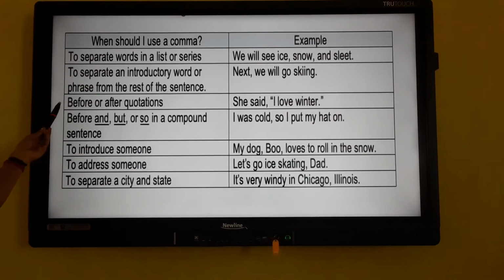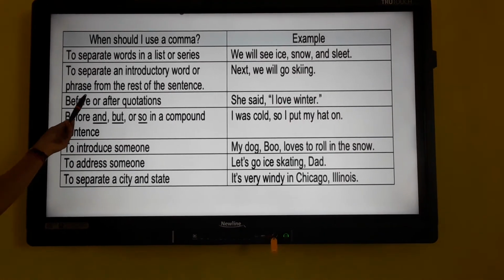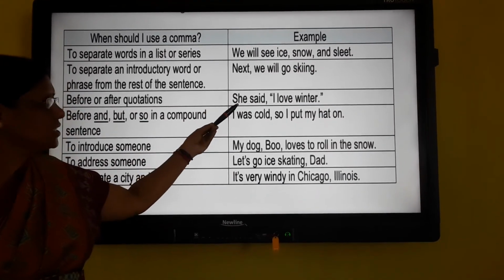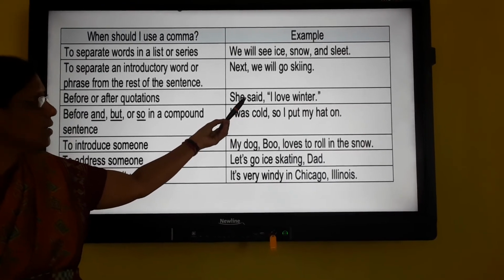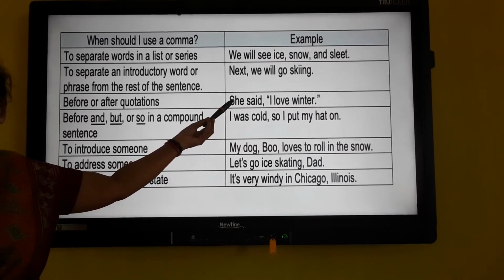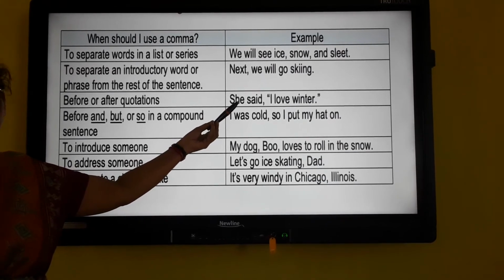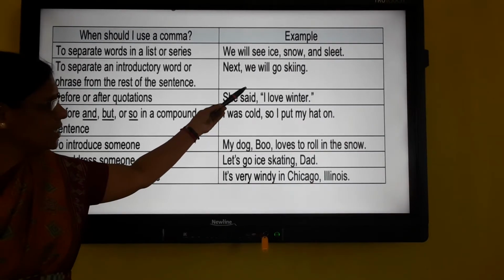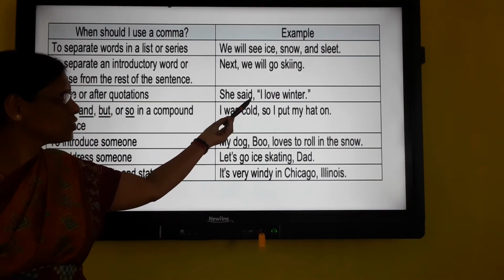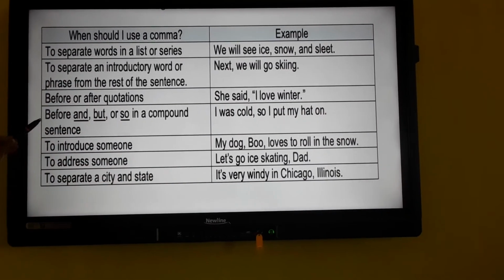We should use a comma before or after the quotation. So this is the quotation mark. Before that we are using a comma. She said, "I love winter." We should use a comma here. She asked, "What shall I bring?" So if anybody says something, we will be using double quotation marks, and before that we should use a comma.